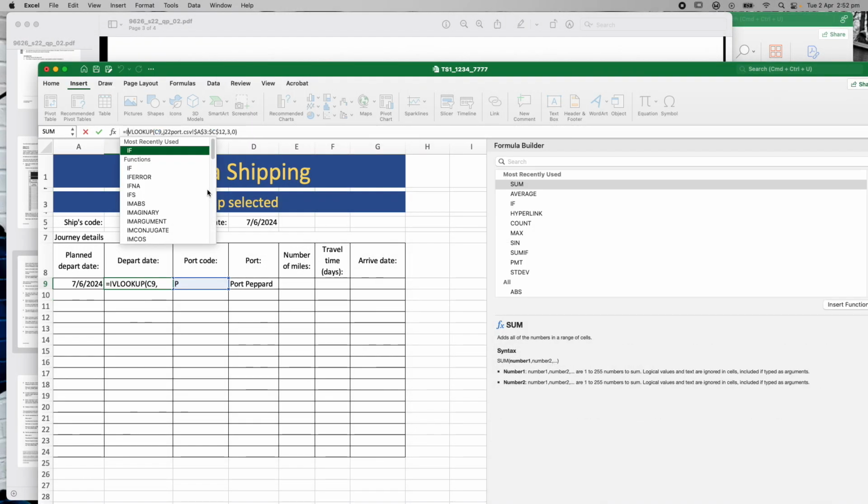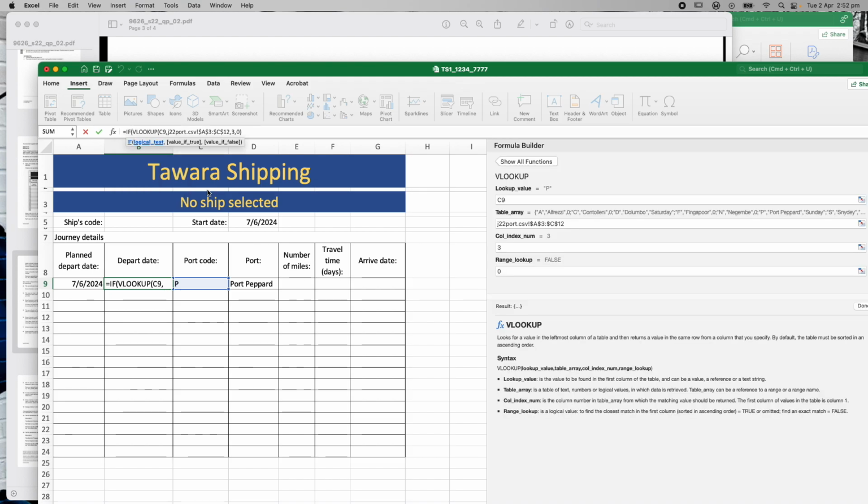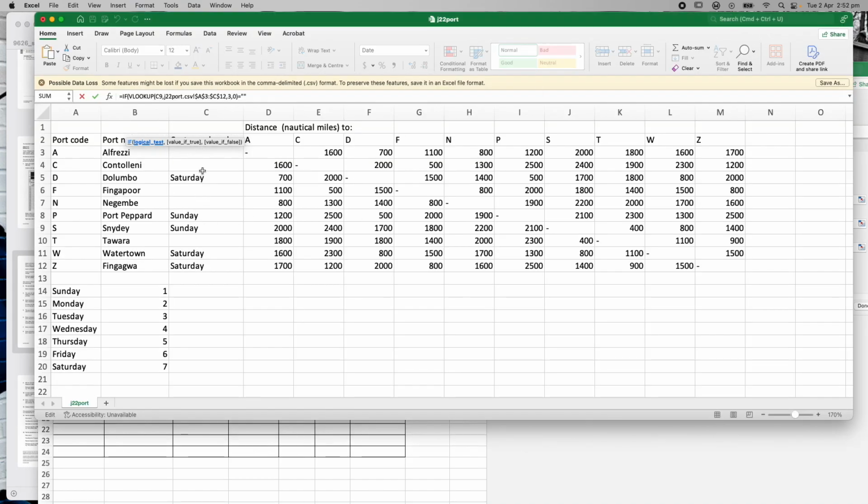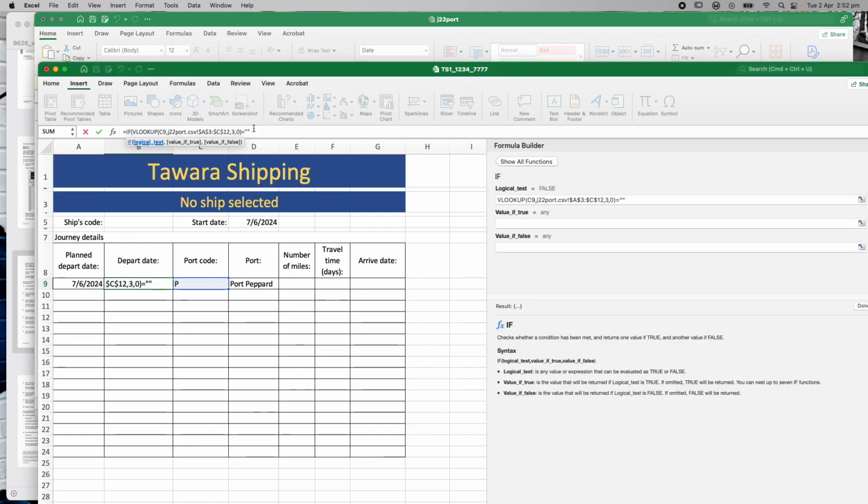So I'm going to say if, open a new set of brackets. If this VLOOKUP exactly equals nothing, in other words, I go to this file here and nothing happens, it hasn't got a Saturday or a Sunday. So if my VLOOKUP equals exactly nothing, then what do I want to happen? I just want it to print exactly the same date as that's already there, which would be A9. So I want it to print the exact same departure date, A9.